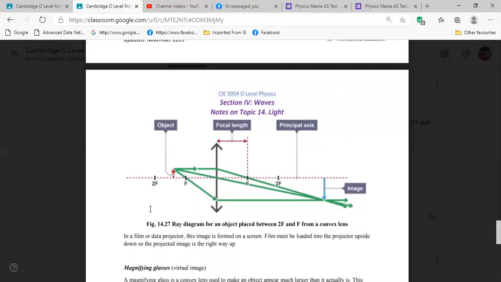Sir, can we anyhow measure the magnification without just measuring the object and then the image? Is there any way to measure it? Yeah, there is. We will go for that. That is magnification, how much it will be magnified. There is a formula, like image height by object height, or image distance by object distance. You can get a ratio, and that is giving you the magnification.